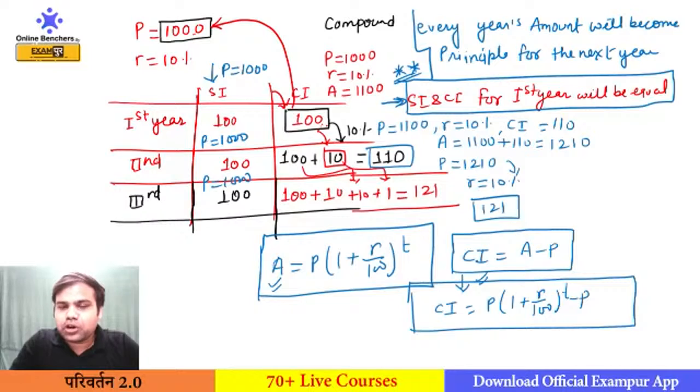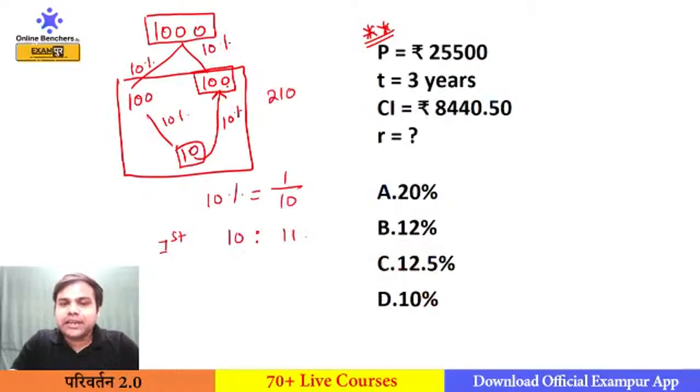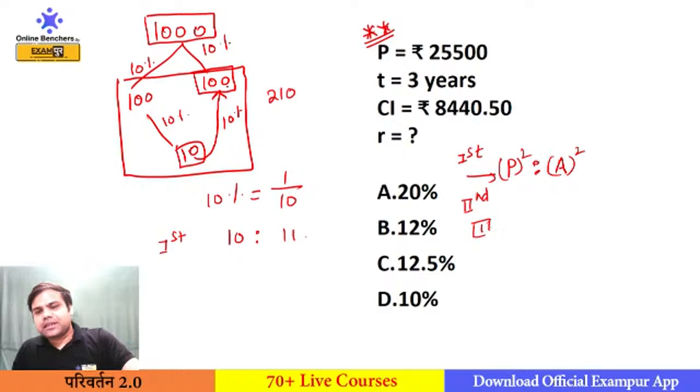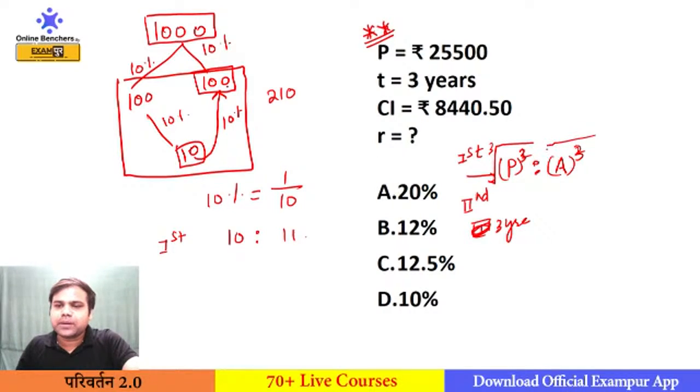So if you want to calculate the rate of interest, you need the ratio of principal and amount for the first year. Now if I want to make the ratio of principal and amount for 2 years, we do a square here. For 3 years, we make a cube here. So from third year to first year, we have to do cube root here. So this is the method to find the rate of interest.